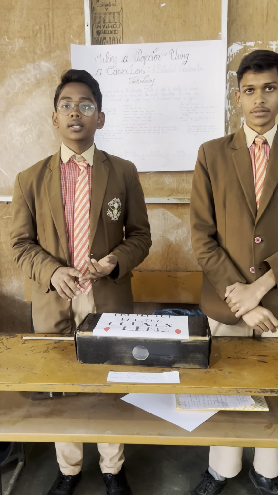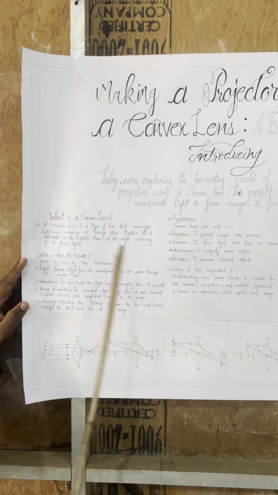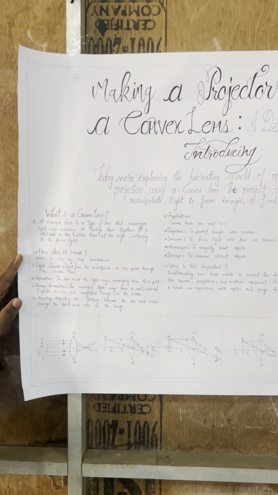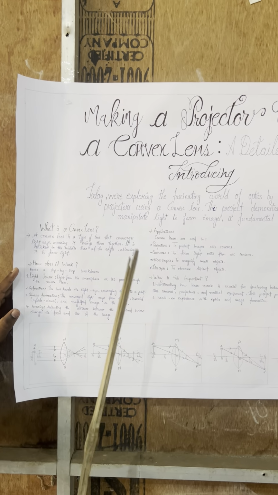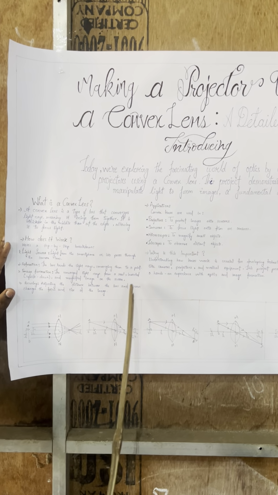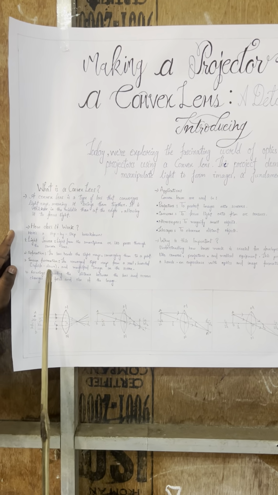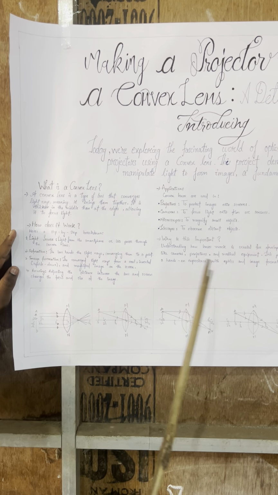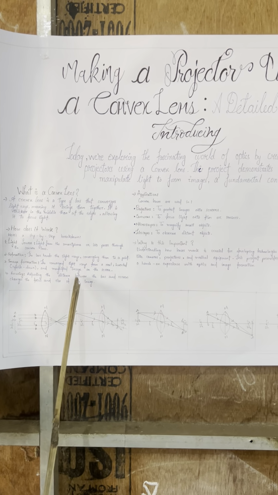Here we have written all these things. Now, how does it work? First, we have written the light source. Light from the smartphone or LED passes through the convex lens. After that, by refraction, the lens bends the light rays, converging them to a point. After that, the converging light rays form a real, inverted and magnified image on the screen.